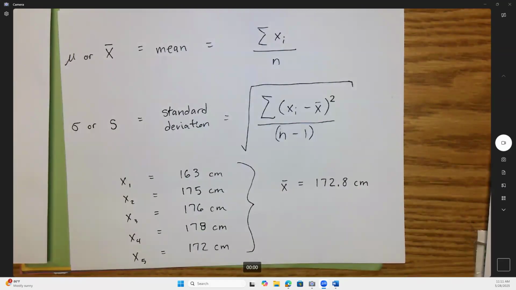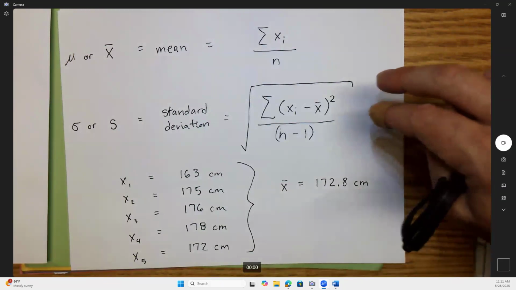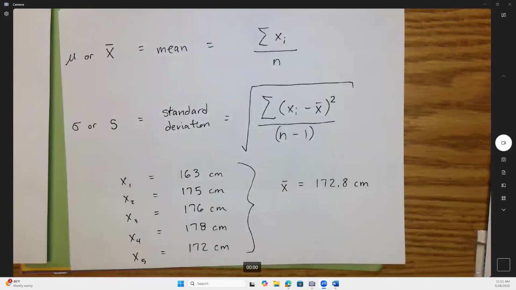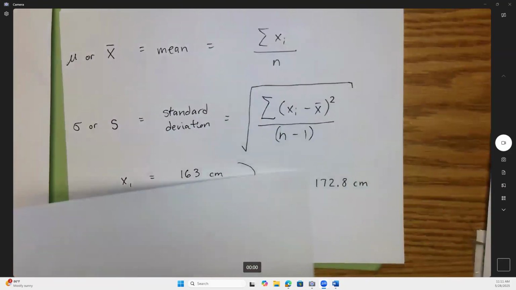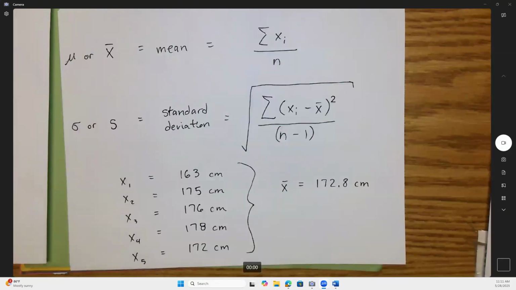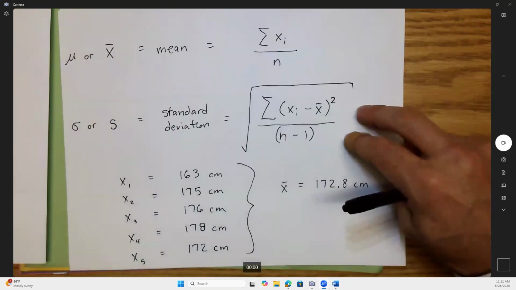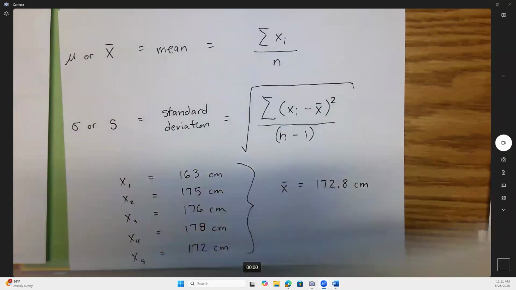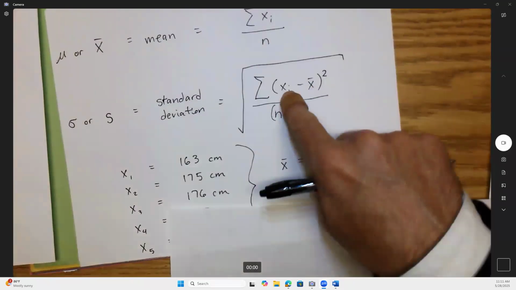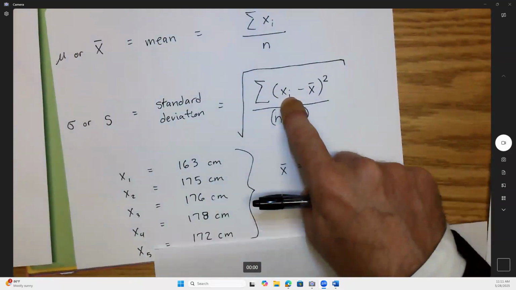Okay, now the standard deviation. You guys see this is going to be a longer process, so get an extra paper for this. Well, I'll tell you what, let's just do it. Let's do this full process. You guys ready to do this with me? Okay, this is practicing. I'll start with this individual value, and there are 5 of them.